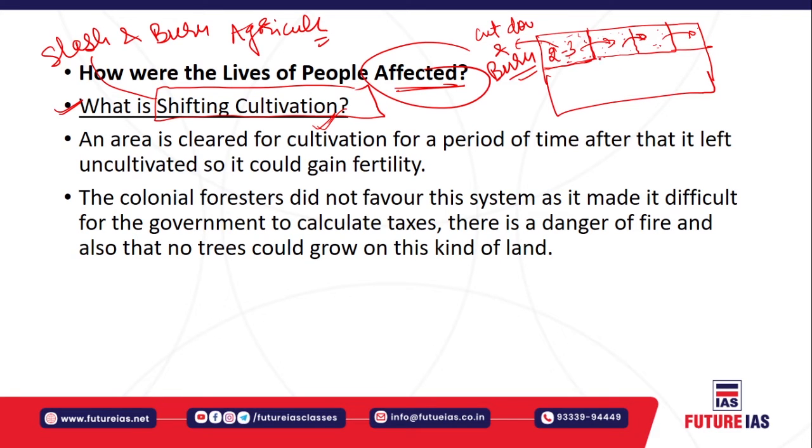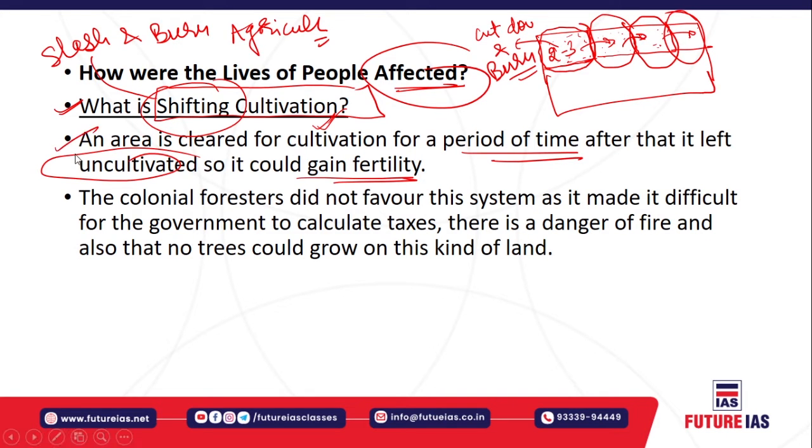This type of cultivation is called shifting cultivation, because what is shifting here? The land is being shifted, from one land to another, then third, then fourth. The same people shift their agricultural land over a period of time. That is why it is called shifting agriculture. The area is cleared for cultivation for a period of time, and after that it is left uncultivated so that it can regain fertility naturally.